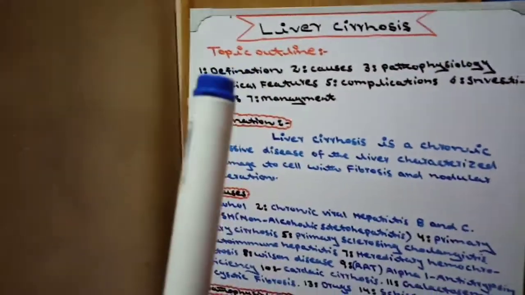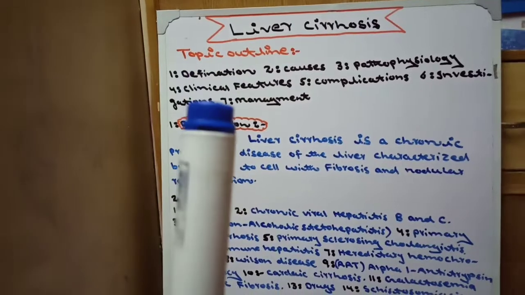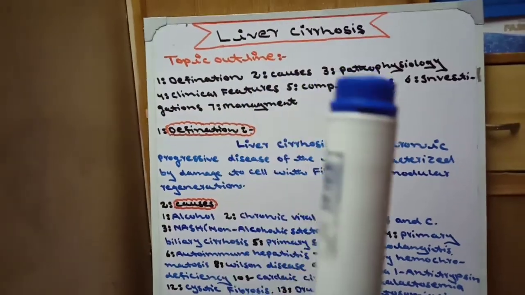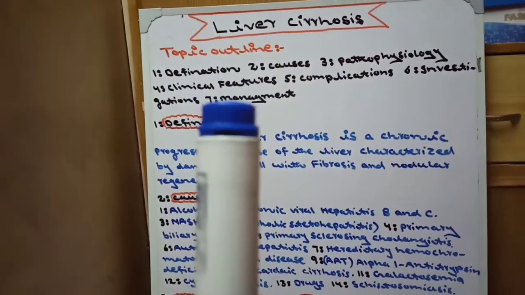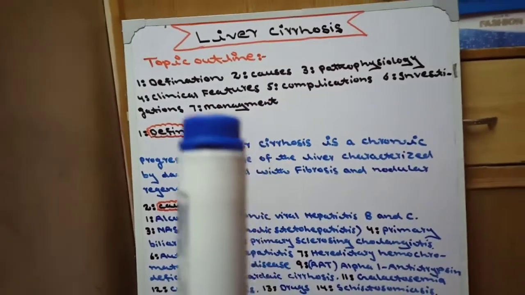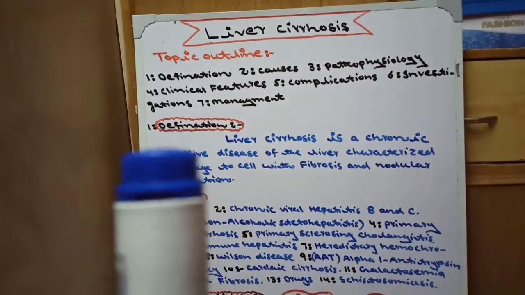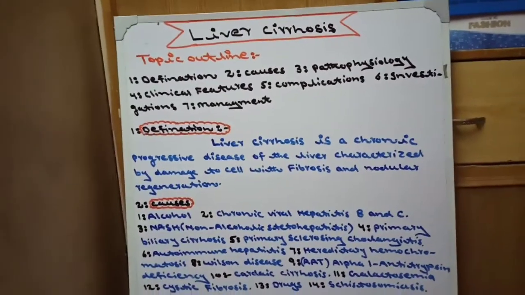Now come to the topic outline. In today's topic outline, we will study definition, causes, pathophysiology, clinical features, complications, investigations, and management. First, the definition of liver cirrhosis. What is liver cirrhosis?